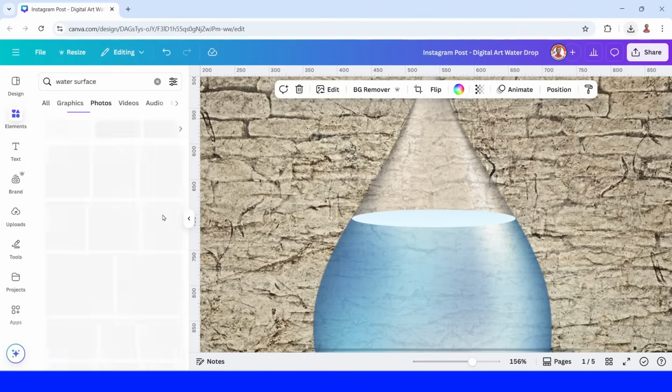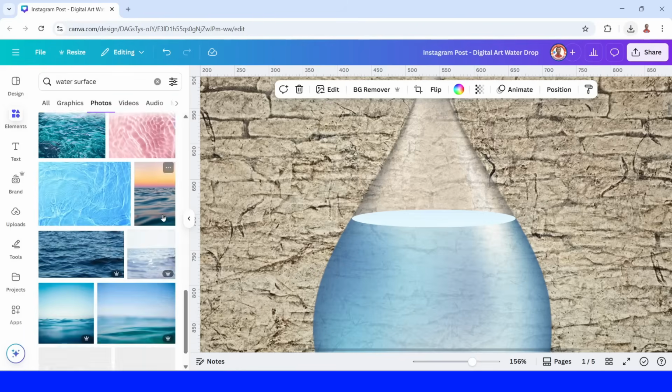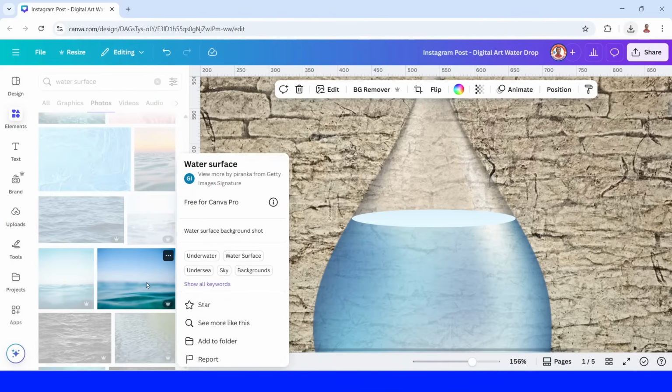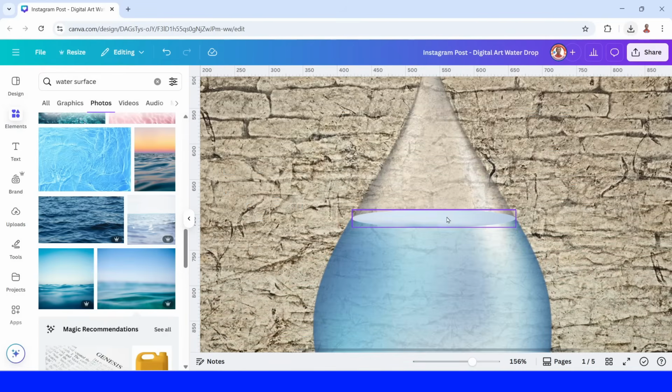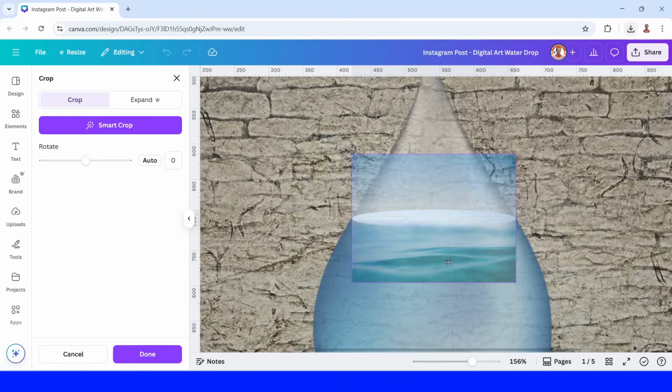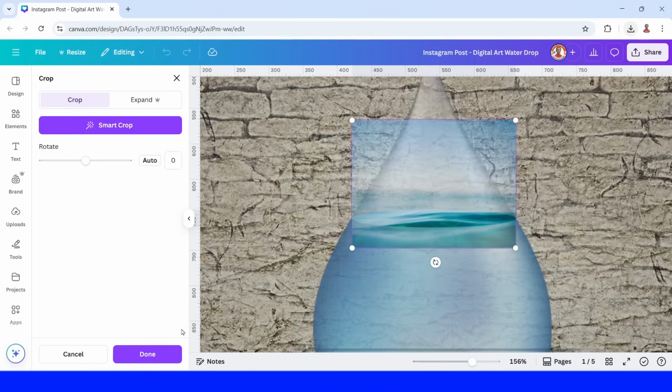On the photos, scroll down. And I will choose this one. Insert to the frame. Double click. Move it to the top like this. Done.